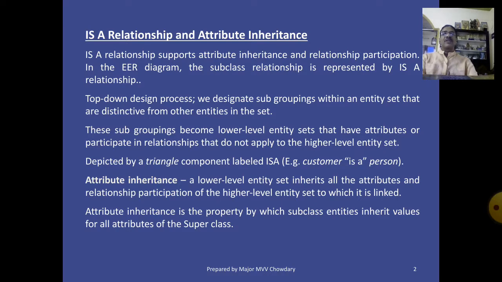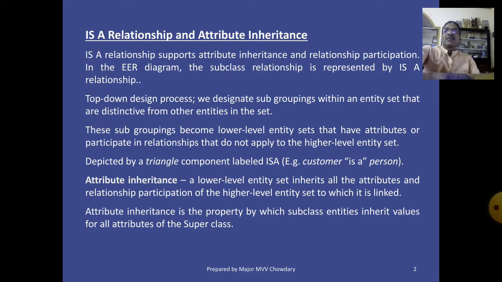Parent level is superclass, child level is subclass. A child inherits all the properties of the parent. That means it has all the attributes of the parent. Attribute inheritance is the property by which subclass, that is child, entities inherit values for all attributes of the superclass.